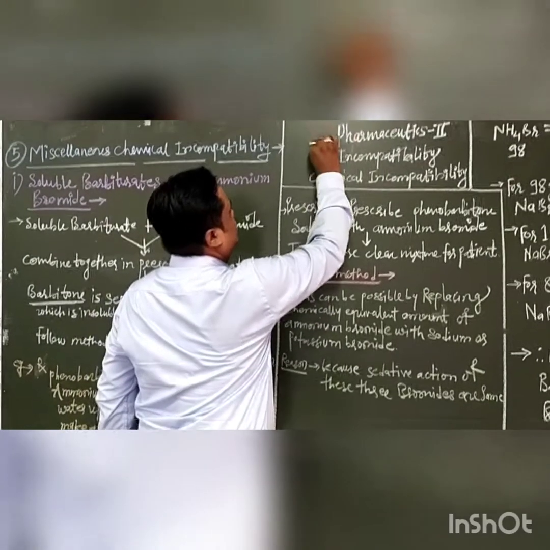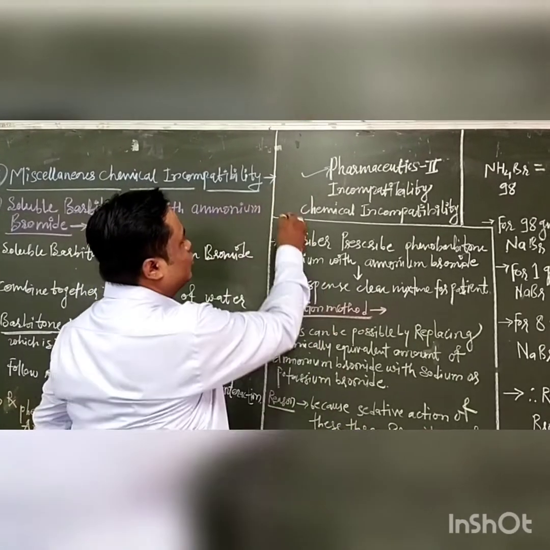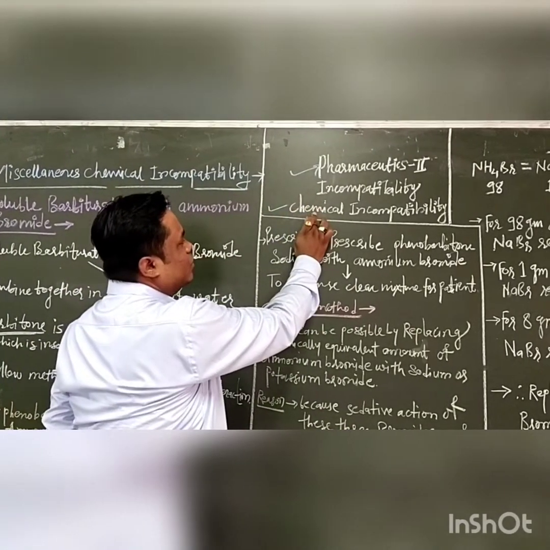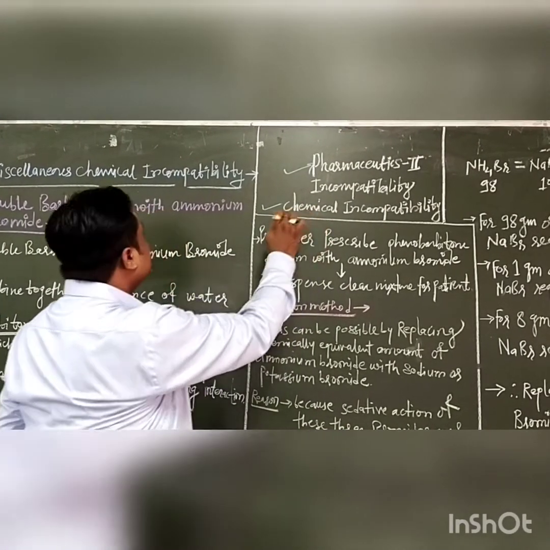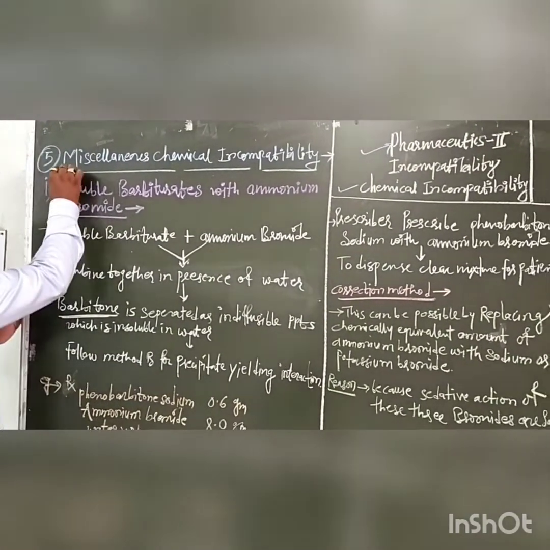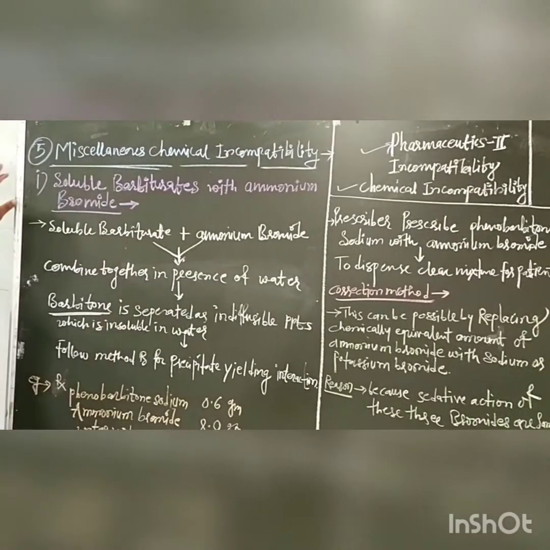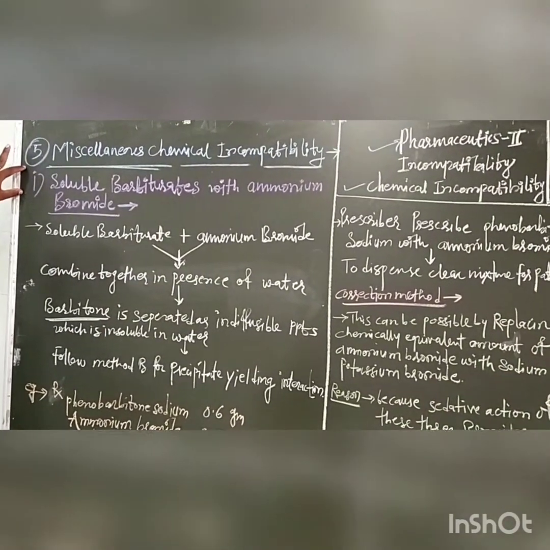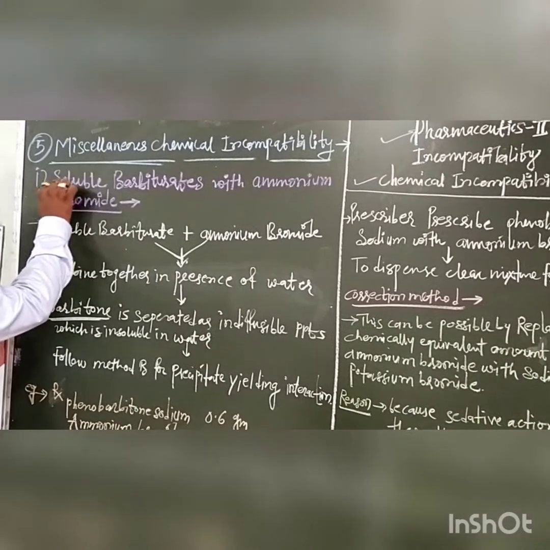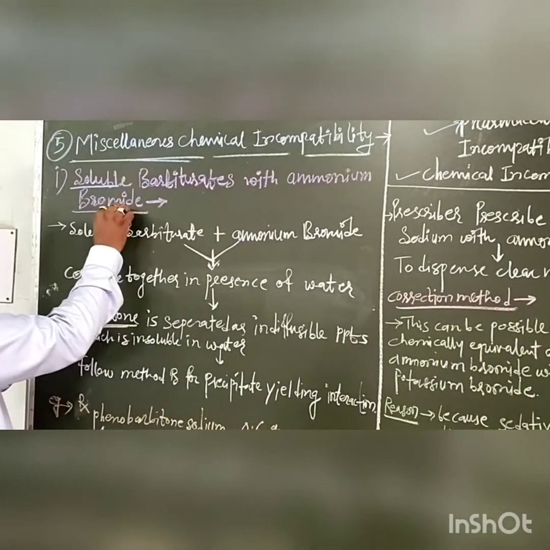Today's subject is pharmaceutics 2. Chapter number 2 is incompatibility and the subtopic is chemical incompatibility. In this lecture we will see the fifth example, that is miscellaneous chemical incompatibility. In this we have to see the first example, the interaction between the soluble barbiturates and the ammonium bromide.